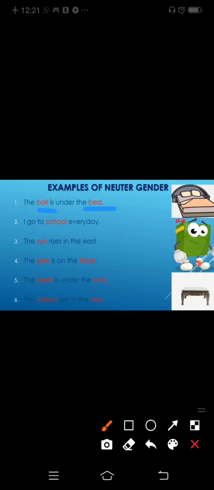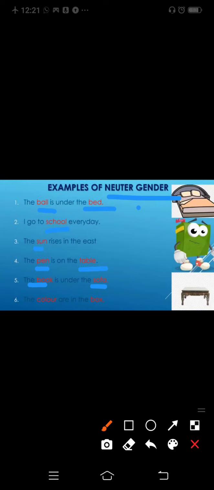Now, I go to school every day. School, you know, is school a girl or boy? Nobody knows. So it comes under neuter gender. The sun, nobody knows if the sun is a boy or girl. So sun comes under neuter gender. Number 4, the pen is on the table. Pen and table come under neuter gender. Now the book and the sofa.